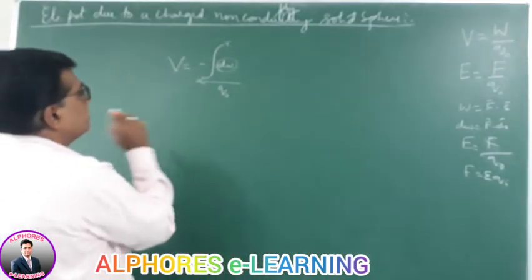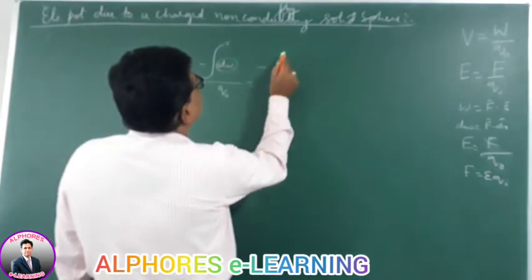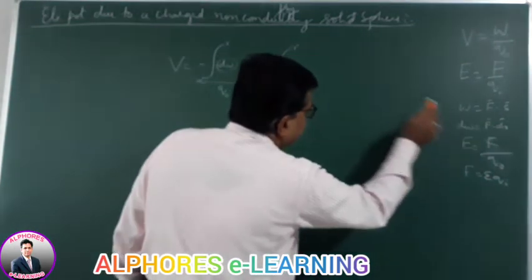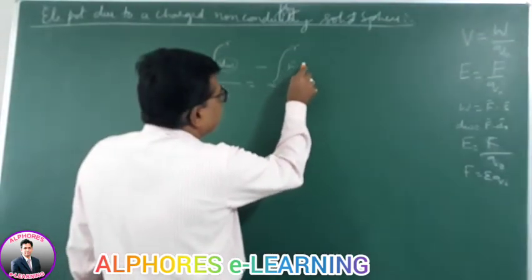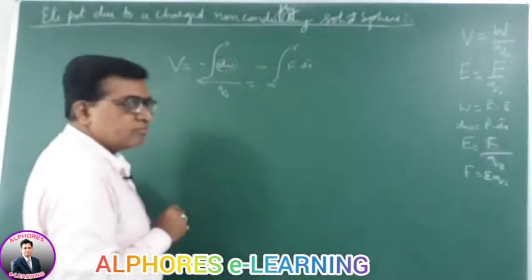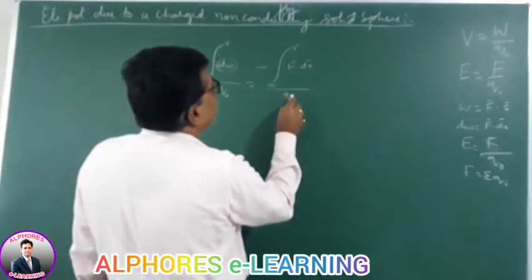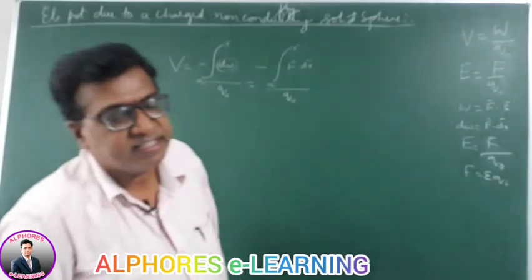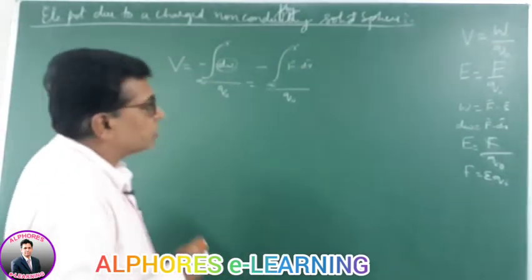So substituting here, it is minus integral from infinity to r of F dot dr by Q naught. But F by Q naught is the electric field intensity, the force experienced by unit positive charge.